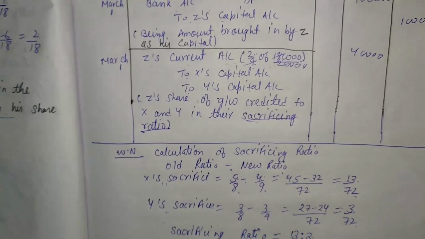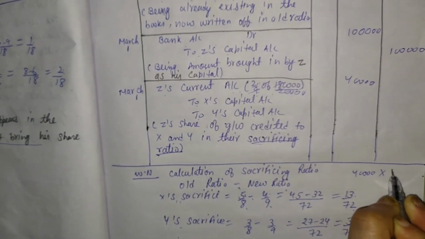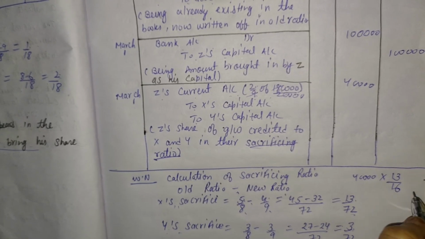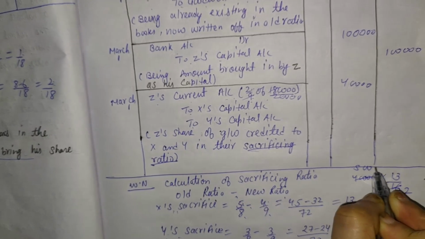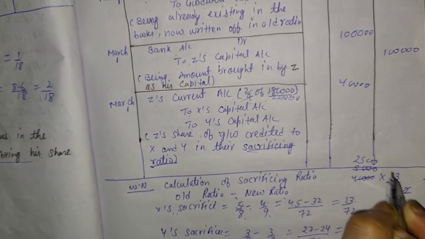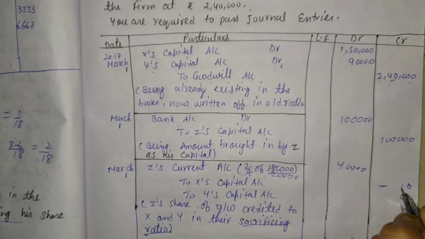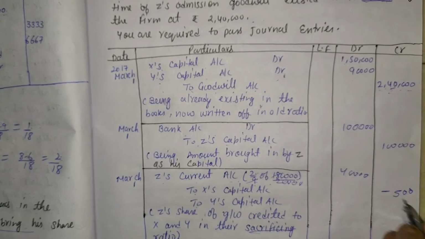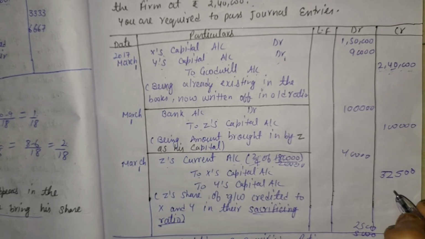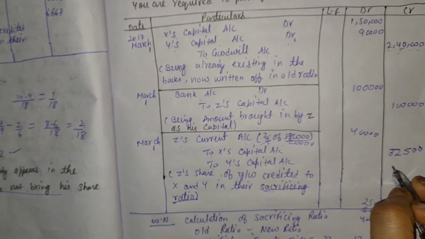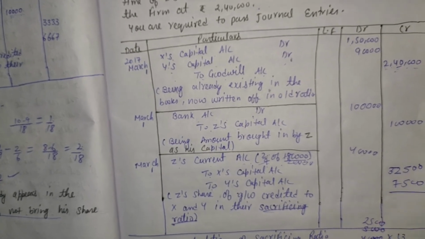So here the working note is 40,000 multiplied by 13 divided by 16. Overall it is 2,500 multiplied by 13. Here the value is 32,500, and the value for the second partner is 7,500. That is the final answer.